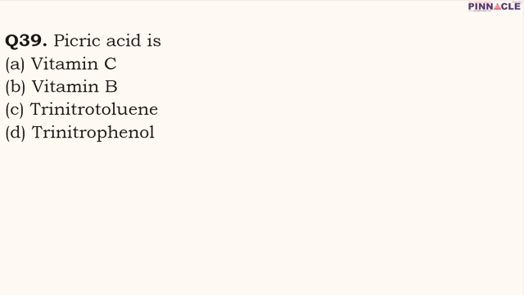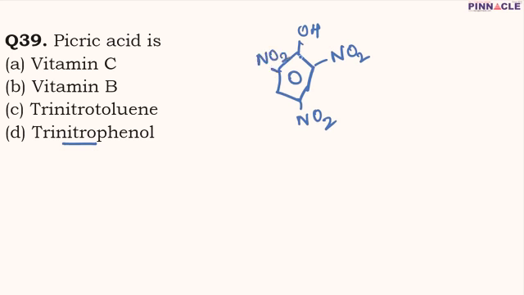So question number 39 is, picric acid is what? Picric acid is basically trinitrophenol, and it is one of the most acidic phenols that we have. So basically, what is phenol? If in a benzene ring we have an OH group attached to it, then we say that it is phenol. And when a nitro group is attached at the 2, 4 and 6 positions, then this particular compound is known as picric acid, and chemically it is trinitrophenol, and it is highly acidic in nature.